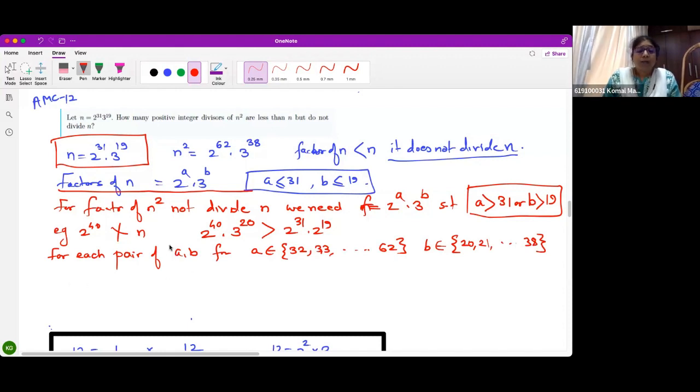For each such pair, for example, say 2 raised to 33 and 3 raised to, I will take smaller number, 3 raised to, I'll take smaller than 19, into 3 raised to 7 and 2 raised to a smaller number than 33.